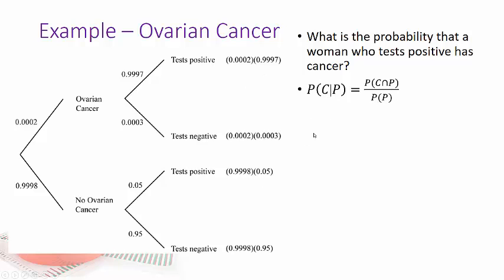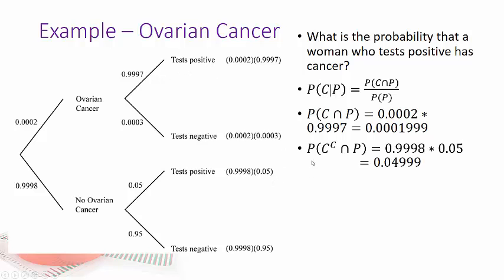So you can see they did some multiplications, and I went ahead and did the same thing. Probability of cancer and testing positive is the product of these two, which looks like it's really tiny, 0.0001999. All right, almost the same as 0.0002, right? Then I need to know the probability of testing positive. So now I need to look at this testing positive and this testing positive and calculate it.